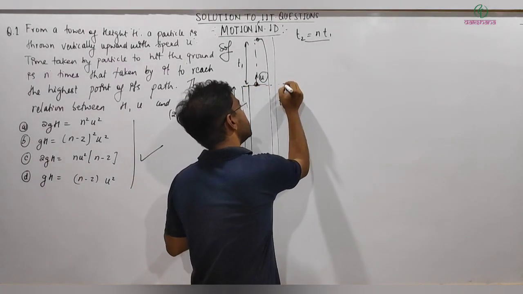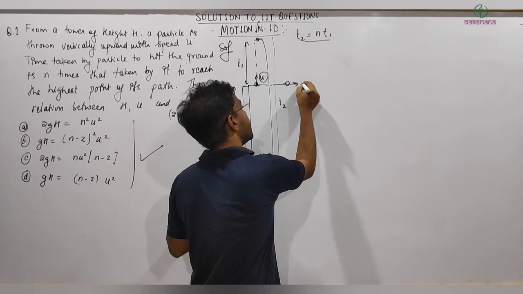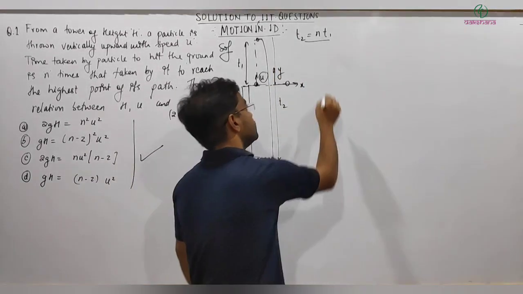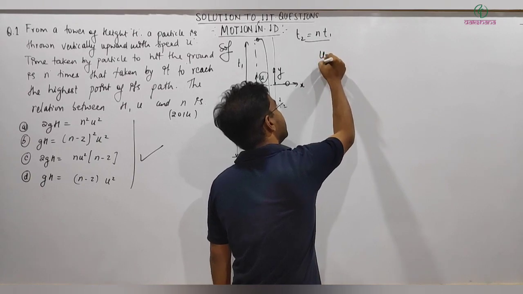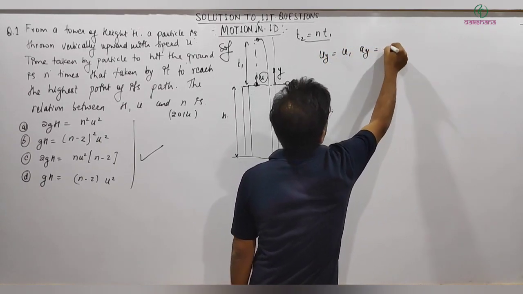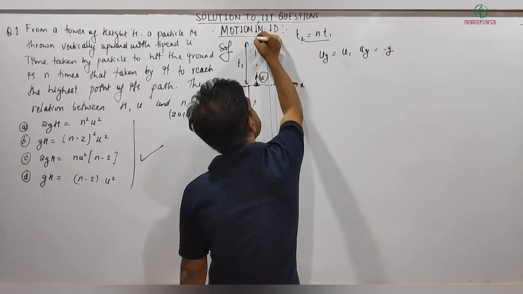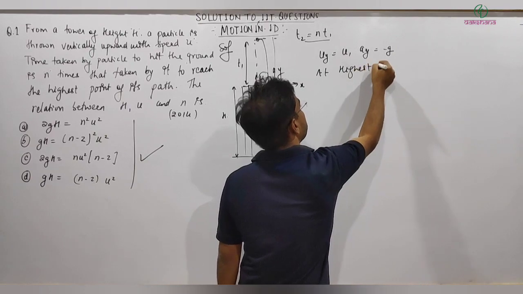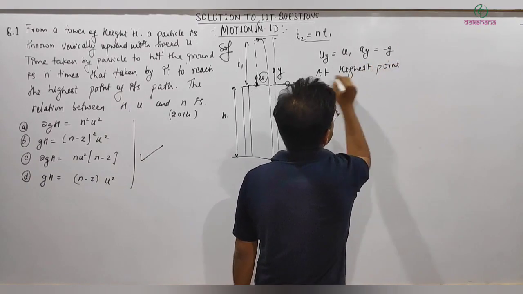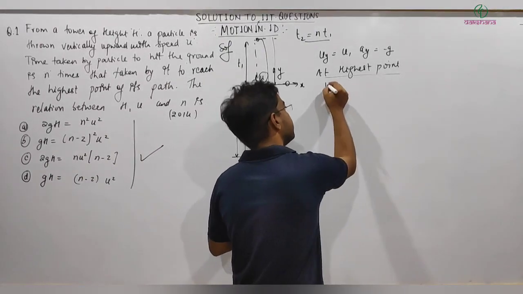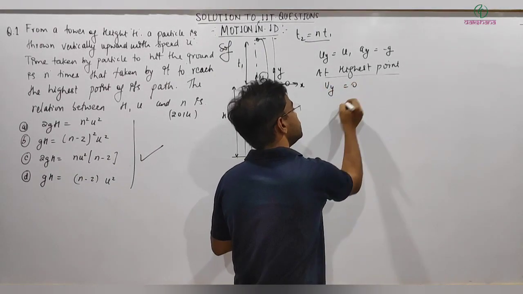I am making this the origin, taking this as the x-axis and this as my positive y-axis. The initial velocity in the y direction is U positive, and a_y is minus g. At the highest point, Vy will be equal to 0.